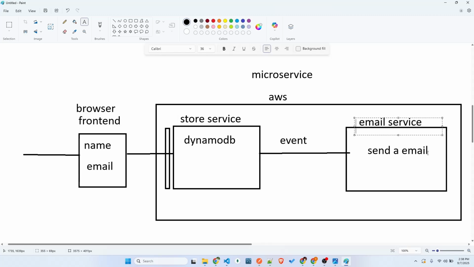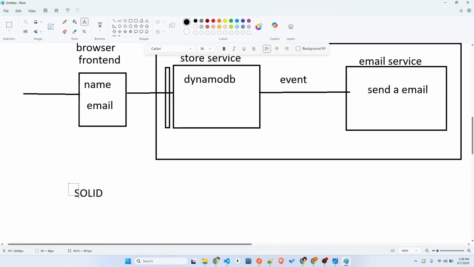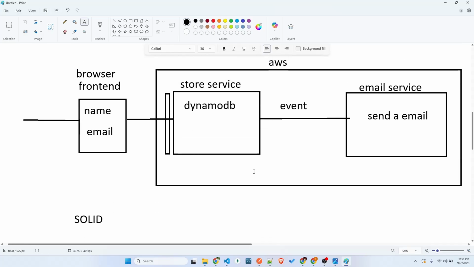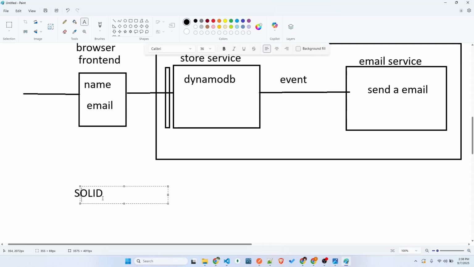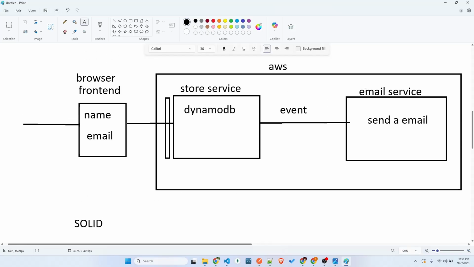If you see here, the email service doesn't do anything other than send an email response to the user. That responsibility ends right there. So that's why in SOLID principles we call S single responsibility, and O is something like open for any enhancements. Let's assume in the email service there is an email template. Whatever the template, if you want to change it in future, they can come to this service or this Lambda and just give a new template, and that new template will be sent directly to the new email address.